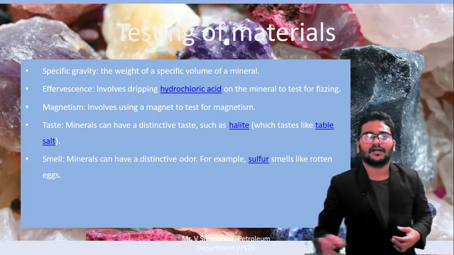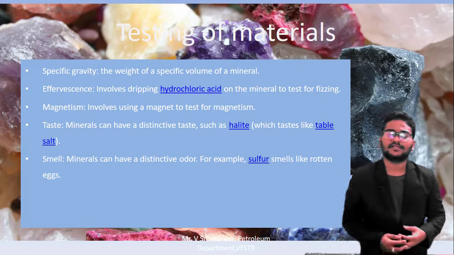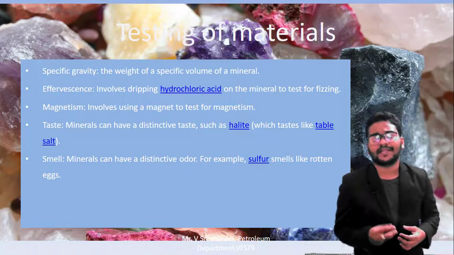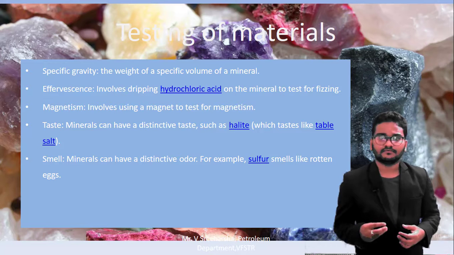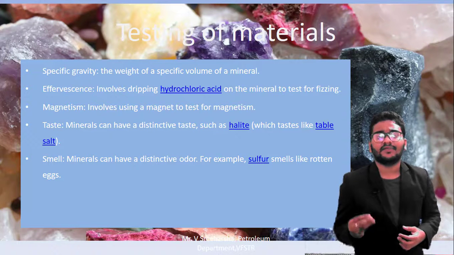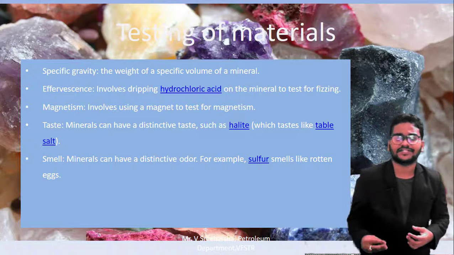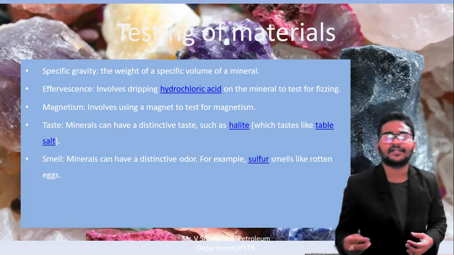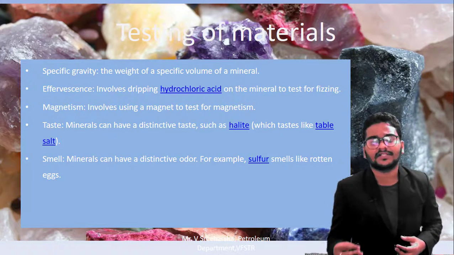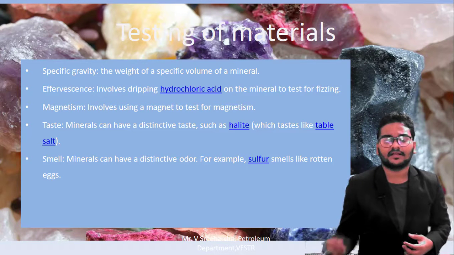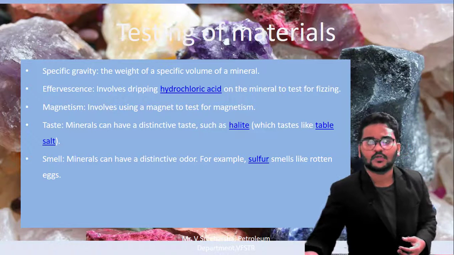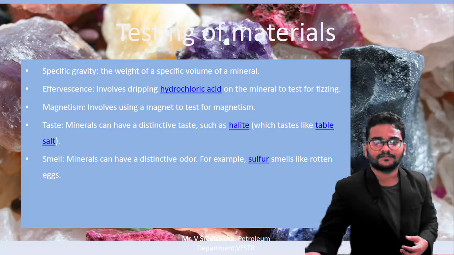So next one is effervescence. Effervescence means how the rock or sample which you have taken for the analysis deals with acid. Suppose it is in acidic conditions, how is it reacting? According to the acid test, we can say the rock belongs to a different type of category. Mainly we will use hydrochloric acid.